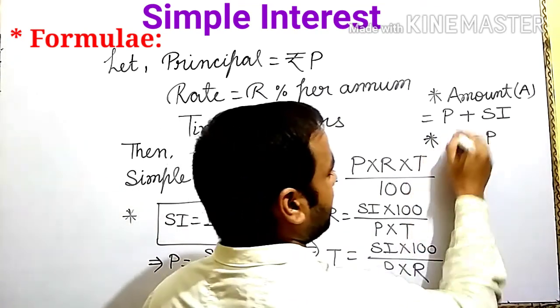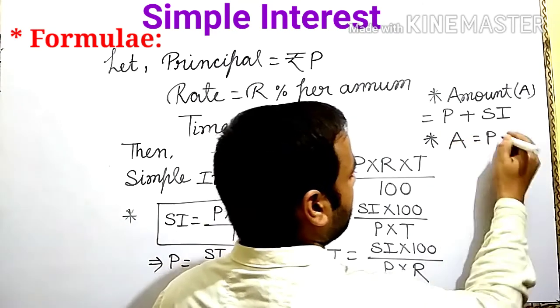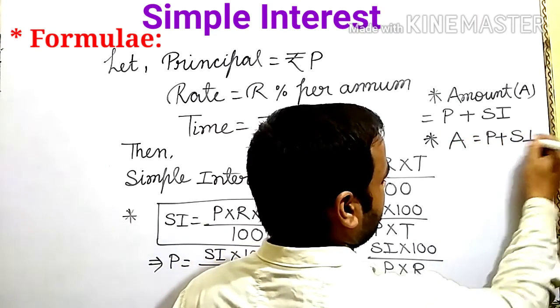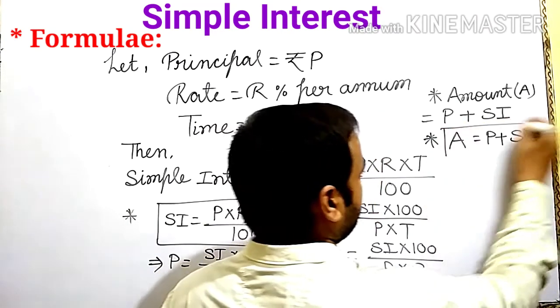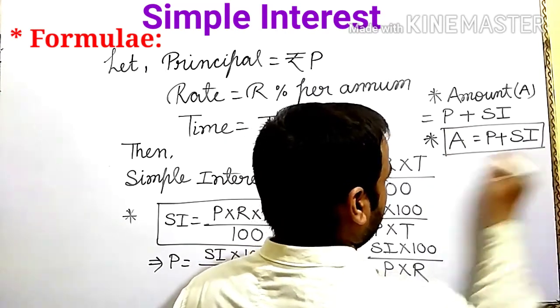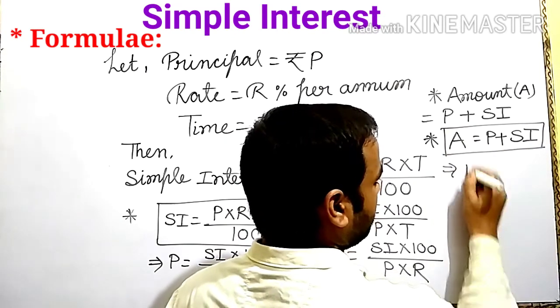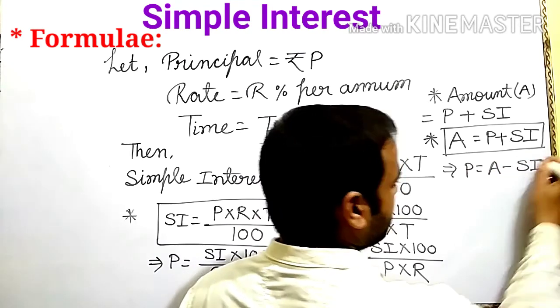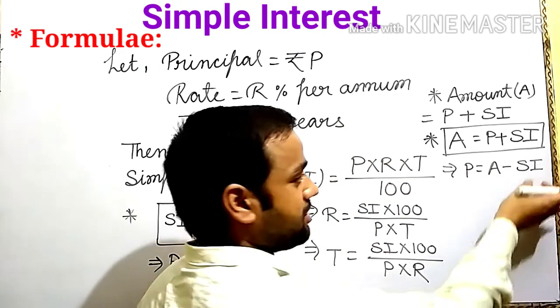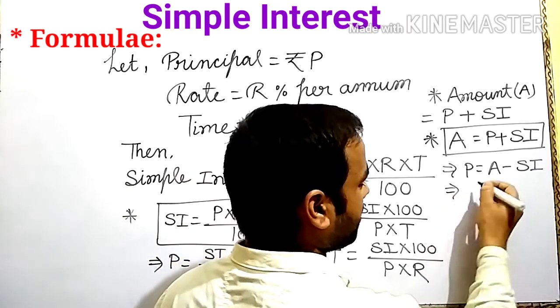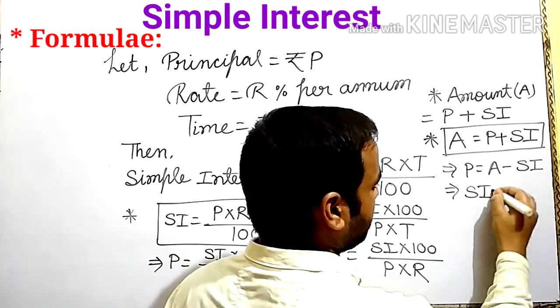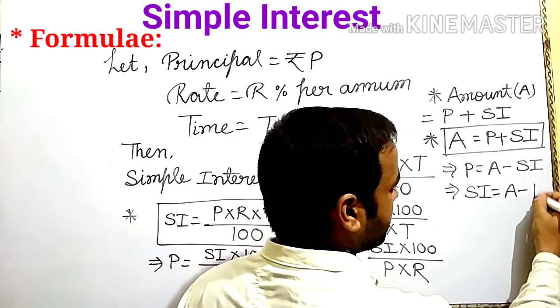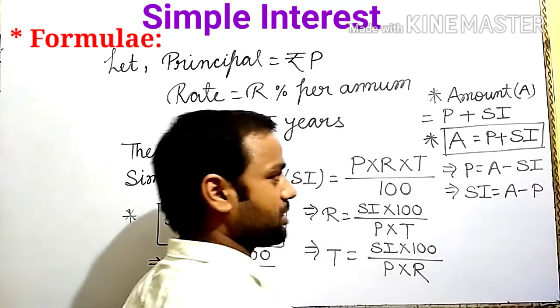Write this: amount is equal to P plus SI. Here write conversion also. P is equal to A minus SI, means principal is equal to amount minus simple interest. Also write conversion, simple interest is equal to A minus P, means amount minus principal.